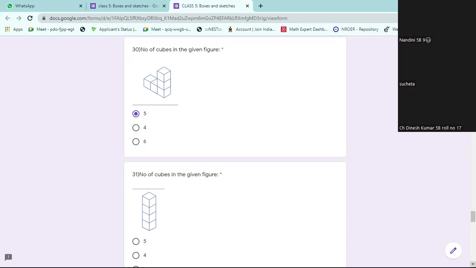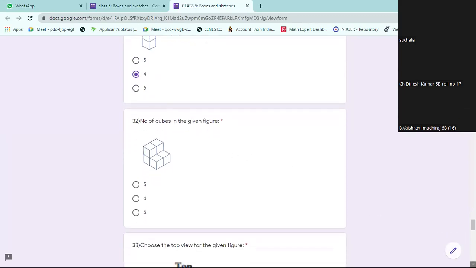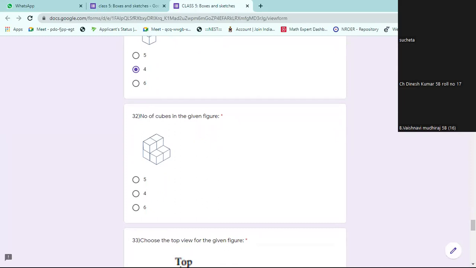Sir, next one is 4, sir. Count carefully, don't get confused. Count carefully. 1, 2, 3, 4. 4 is the right answer. Sir, 32 is 6. 2 at the beginning, 2 at the end, 2 on the top. 6.